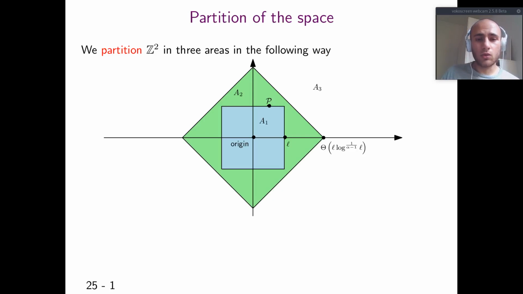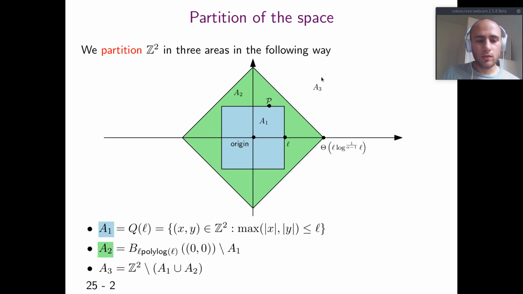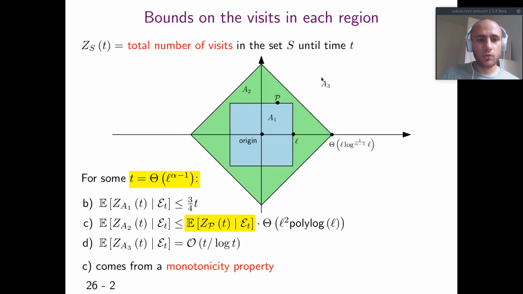How do we do it? We partition the space in three different areas. The first one, A1, is just a square on whose border the target is located. So we remember the target is the distant cell. A2 is a ball, which is a rhombus in Z^2, of radius L polylog L. A3 is what is left. And we prove the following.